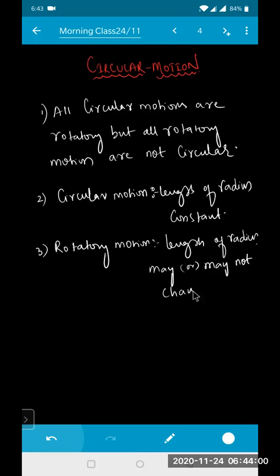Whereas in circular motion, the length of radius is always constant. In rotatory motion the length of the radius may be constant or it may change.